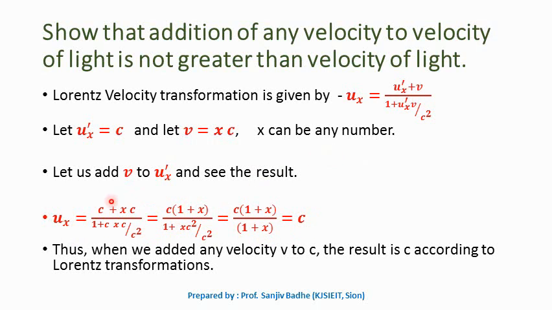So what we did here, we tried to add some random velocity xc to velocity of light, that is c, and the result is c. So according to Lorentz transformation, when we add any velocity to velocity of light, the result will be velocity of light. The addition will not be greater than velocity of light, but it will be equal to velocity of light only.